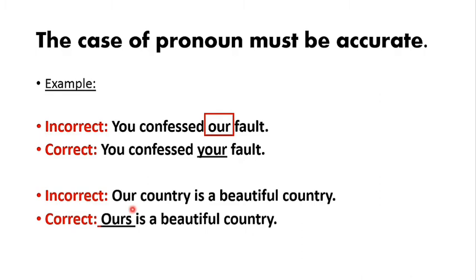Our country is a beautiful country. Here, please notice the repetition of the word country. So instead of using or repeating the same noun twice in a sentence, we can use a pronoun, a double possessive form of pronoun, to avoid this repetition. And ours is a beautiful country is the correct answer.